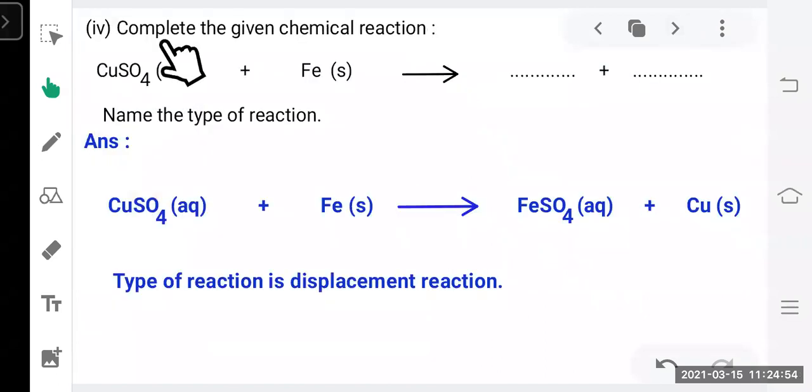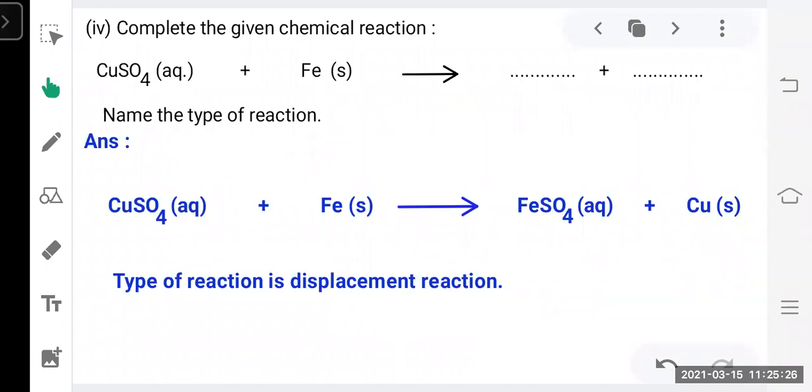Now the fourth question: complete the given chemical reaction. You have to complete the reaction and name the type of reaction. You can see here copper sulfate plus iron. We have studied the reactivity series, and in that we have studied that iron is more reactive than copper. So iron will displace copper from the copper sulfate solution and it will form ferrous sulfate plus copper. This type of reaction is called a displacement reaction.